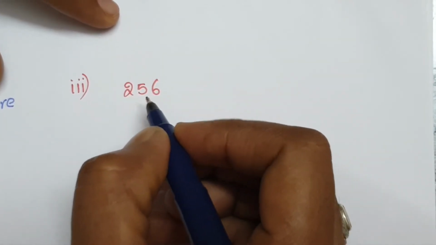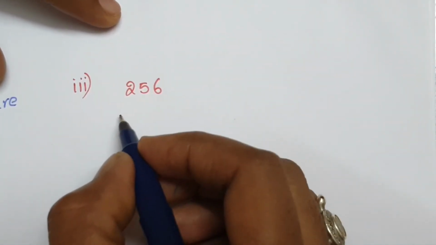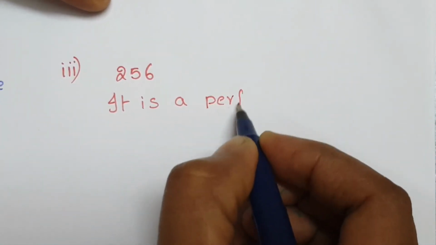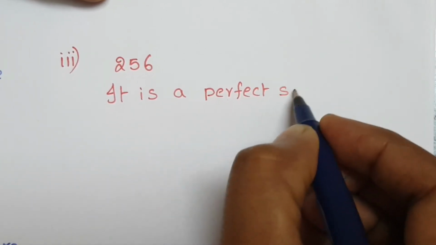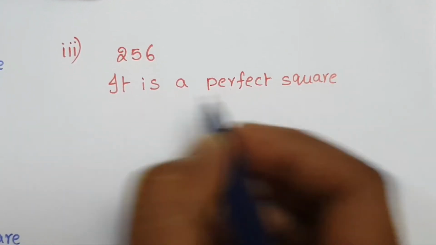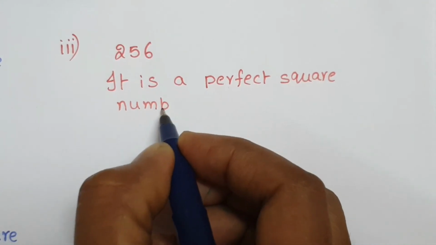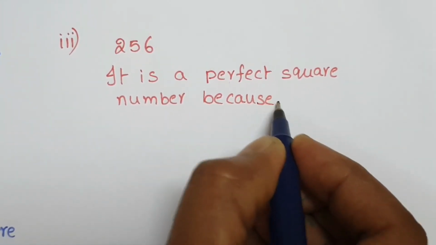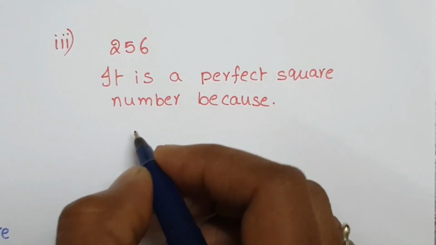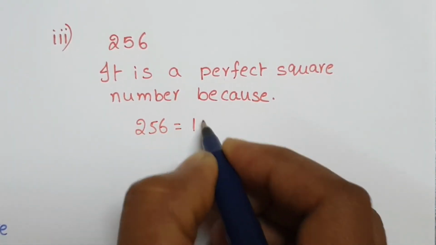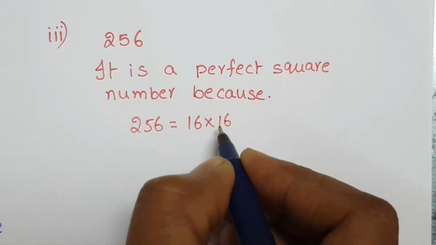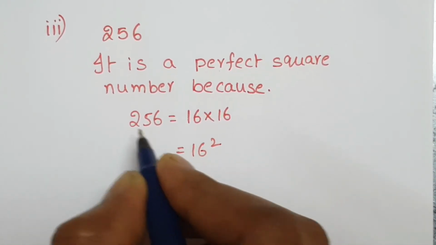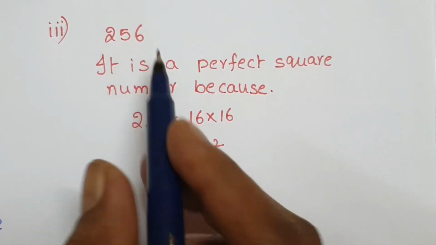Next number, 256. It is a perfect square number because 256 equals 16 into 16. It has two equal factors, that is 16 squared. We get 256, so it is a perfect square.